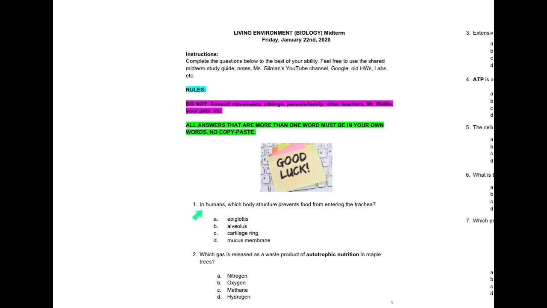Question 1. In humans, which body structure prevents food from entering the trachea? A. Epiglottis. B. Alveolus. C. Cartilage ring. D. Mucous membrane. Question 2. Which gas is released as a waste product of autotrophic nutrition in maple trees? A. Nitrogen. B. Oxygen. C. Methane. D. Hydrogen.